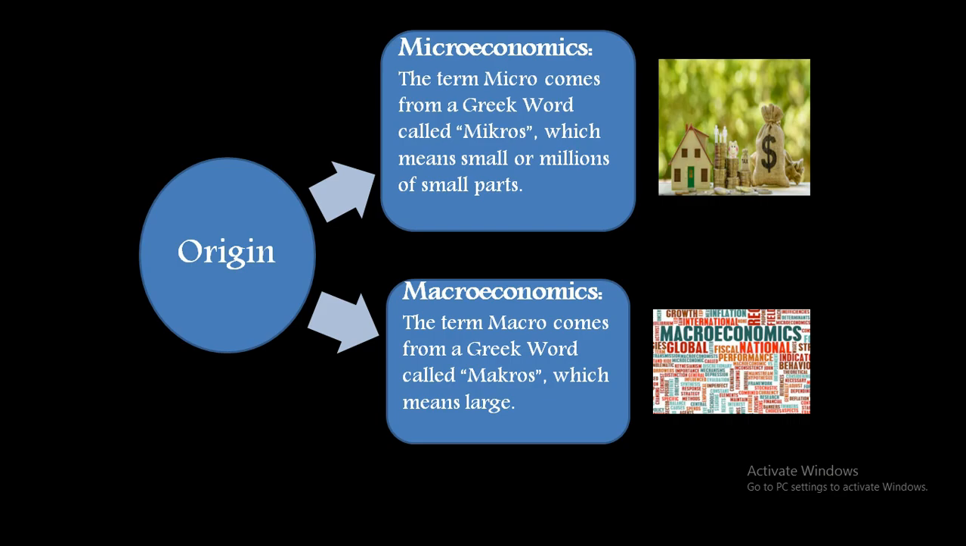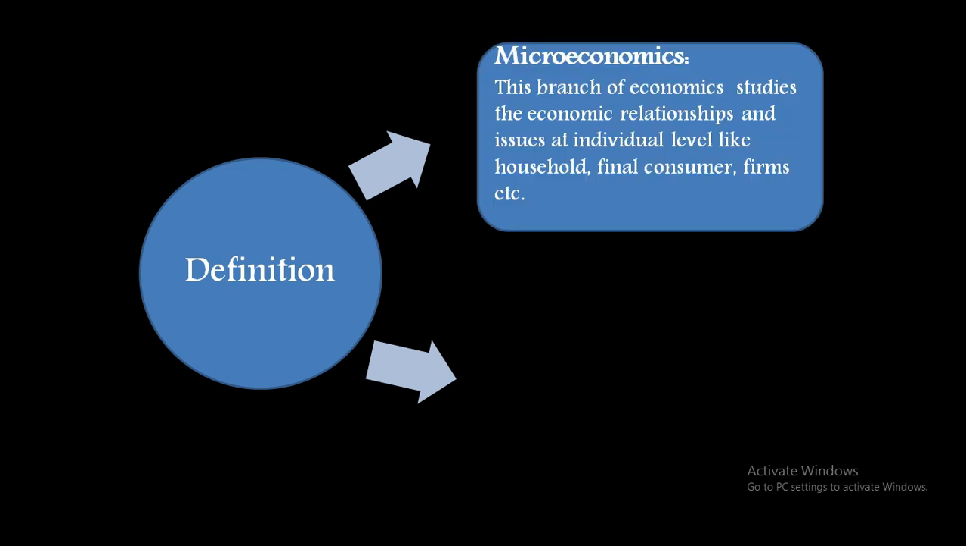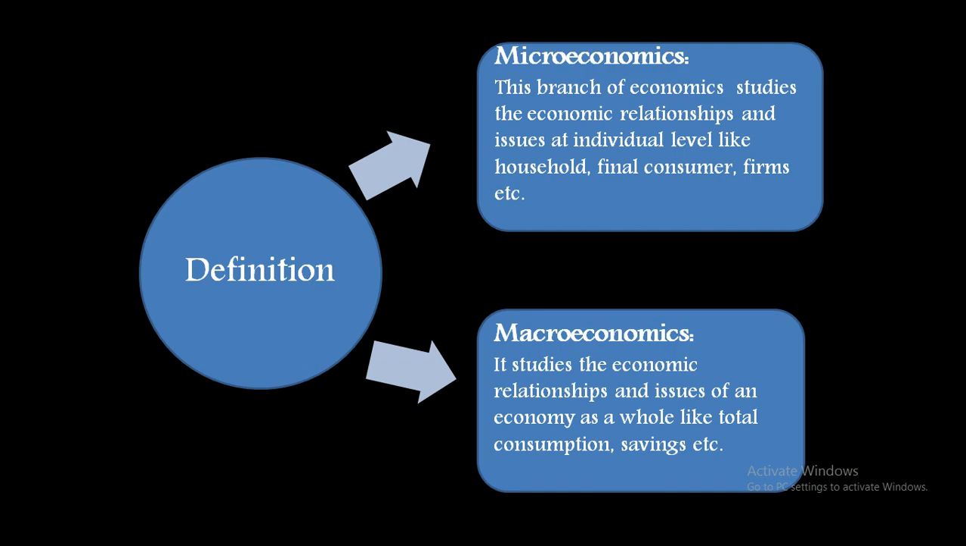So moving on to another aspect, that is definition. Microeconomics: this branch of economics studies the economic relationships and issues at the individual level. Again, at a ground level. That is a single entity, that may be any household, any final consumer, or any single firm. Whereas macroeconomics studies the economic relationships and issues of an economy as a whole. Like total consumption, saving, so on an aggregate basis we study things here in macroeconomics.